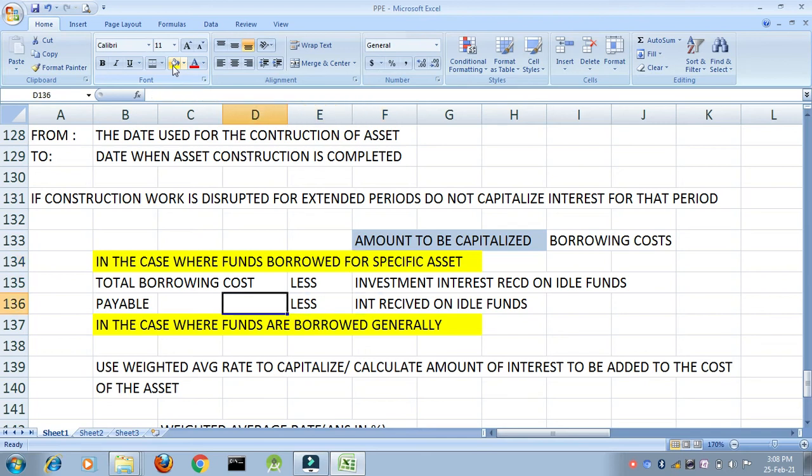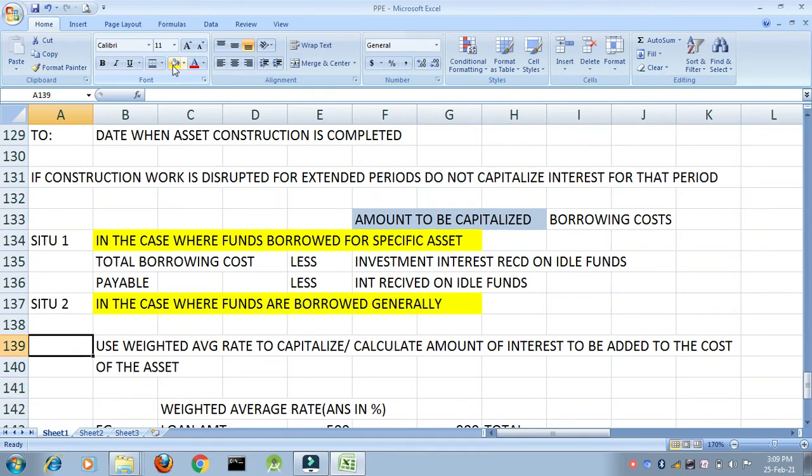Next, in the case where funds are borrowed generally, I have taken a general loan for my business. I have two or three general loans and one specific. For specific, you use situation number 1. But if you have generally borrowed funds, you will use the weighted average rate to capitalize.